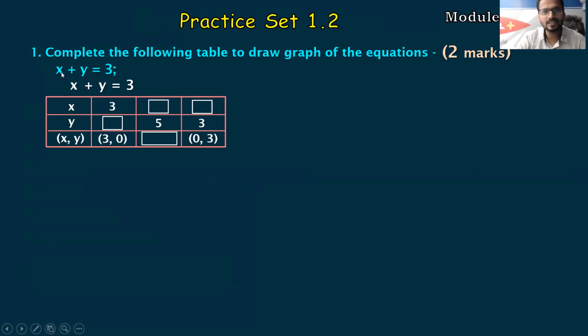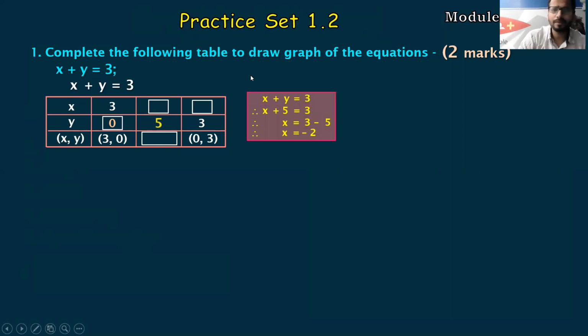So the question is x plus y is equals to 3, and we have to find certain values. Now they have given x ka value 3. We have to find y ka value. Now in this question, you don't even have to solve, students. You just have to use your common sense. Why? If you observe, see, this is nothing but x comma y, right? What is y? Y is 0. So by just looking at it, I can fill it at 0. I don't even have to solve. Next, in next question, they have not given the value. That means we have to solve. And they have given only one value, which is y ka value as 5.